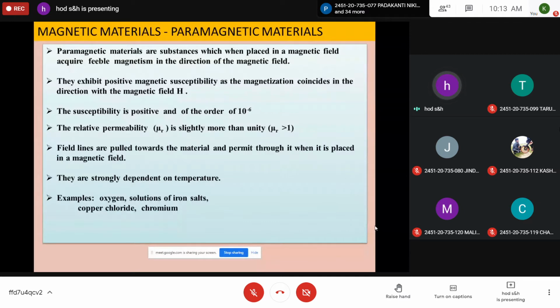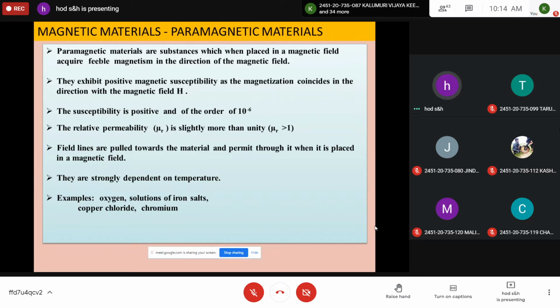But these materials exhibit positive magnetic susceptibility, and the magnetization coincides with the direction of the magnetic field. That means whenever a paramagnetic substance is under the influence of an external magnetic field, slowly the magnetic dipoles, which are randomly oriented, align in the direction of the applied field, so that they exhibit certain magnetization in this direction, giving rise to strong magnetic properties.